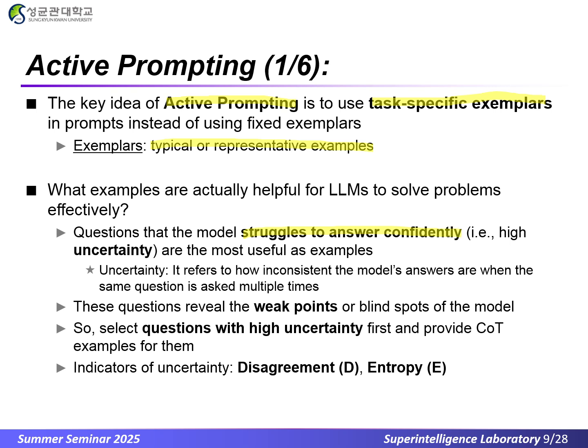In other words, those with high uncertainty, meaning its answers vary when the same question is asked multiple times. These high uncertainty questions reveal the model's weak points or blind spots. Therefore, we select questions with high uncertainty first and then provide them with chain of thought examples. To measure uncertainty, we use 2 intuitive indicators, disagreement and entropy.